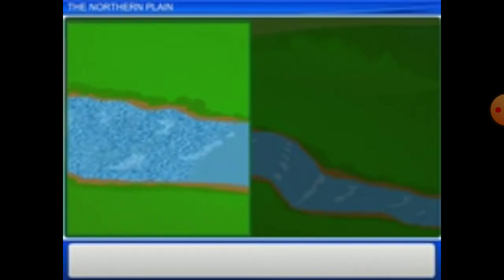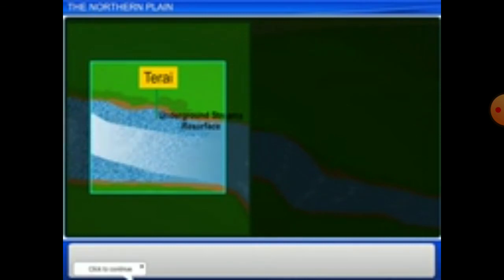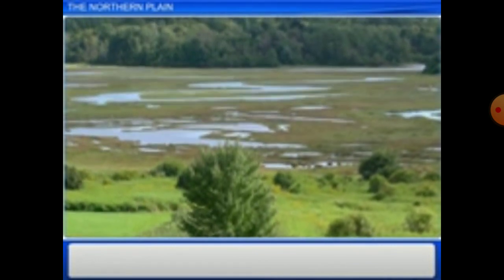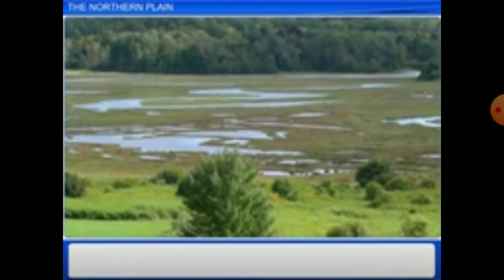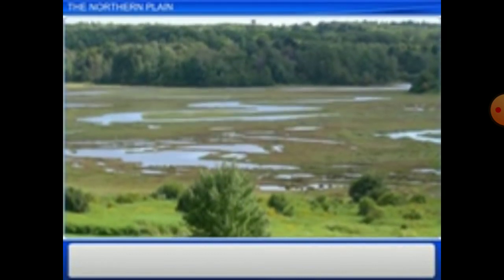Moving south of the Bhabar belt, the next feature is the Terai. All rivers and streams disappear in the Bhabar place. In this region, the Terai region consists of wet, swampy and marshy land.